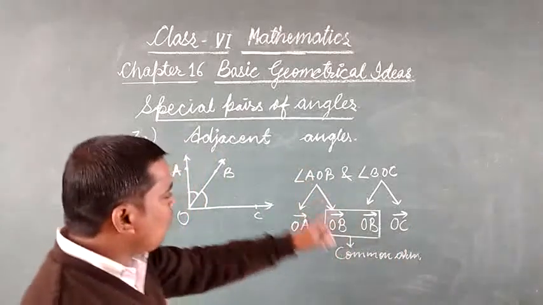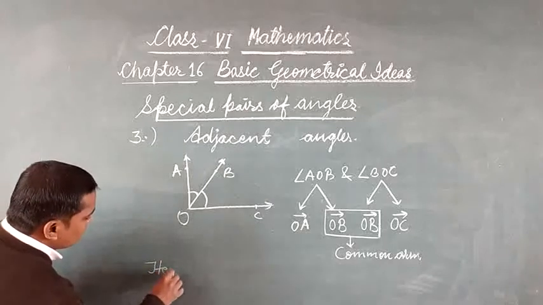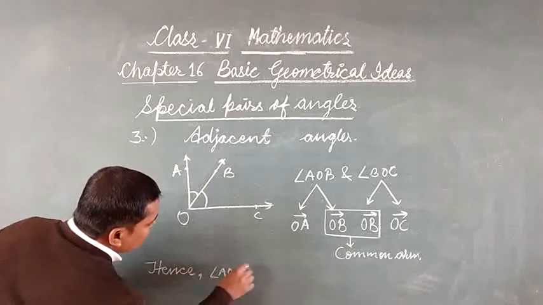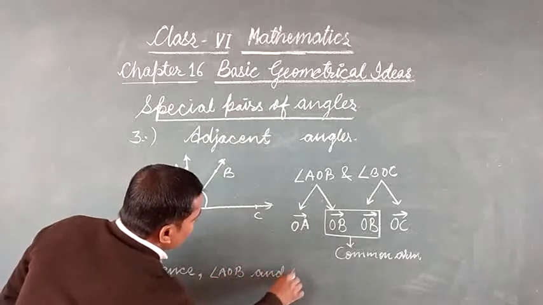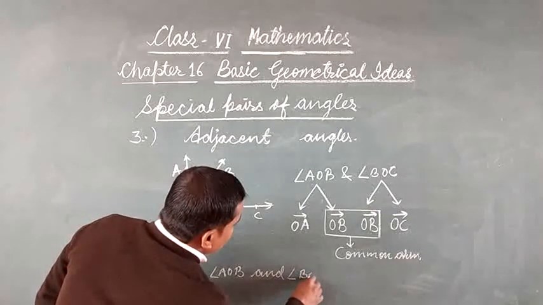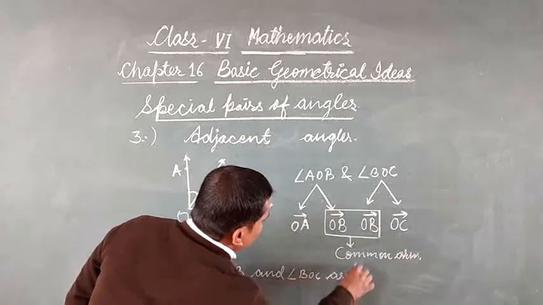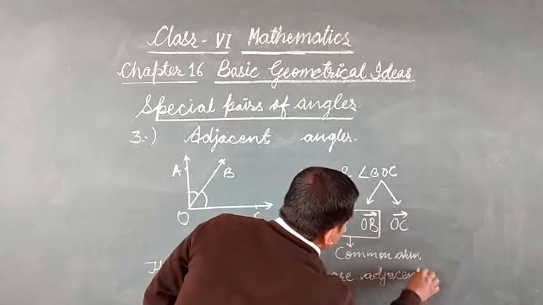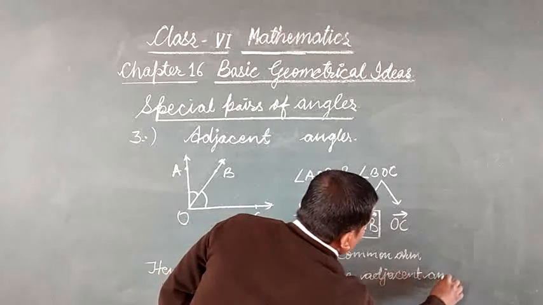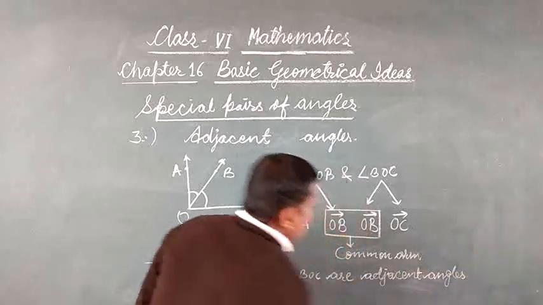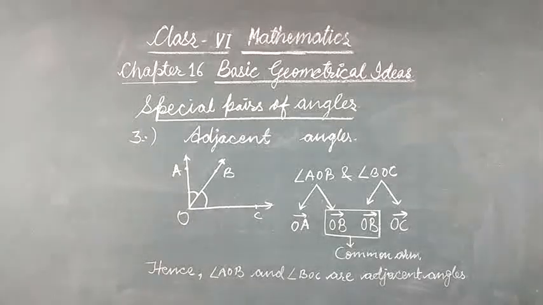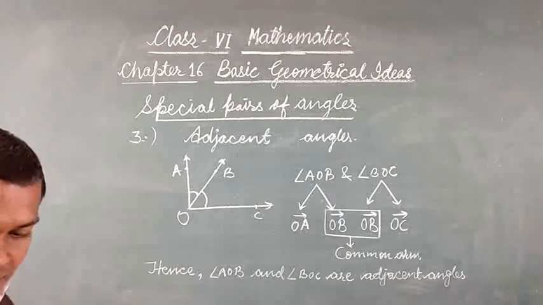Therefore angle AOB and angle BOC are adjacent angles. I hope you understood about adjacent angles. Since the two angles have one common arm, these two angles are called adjacent angles.